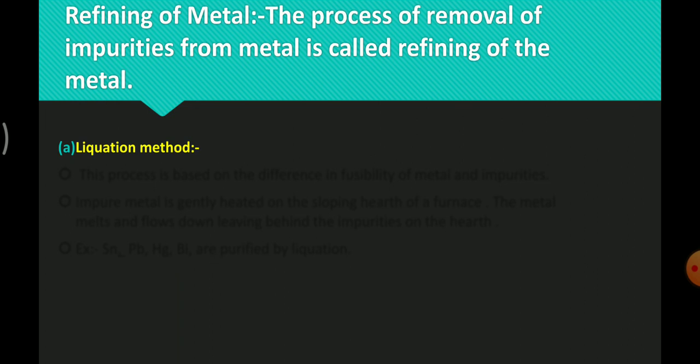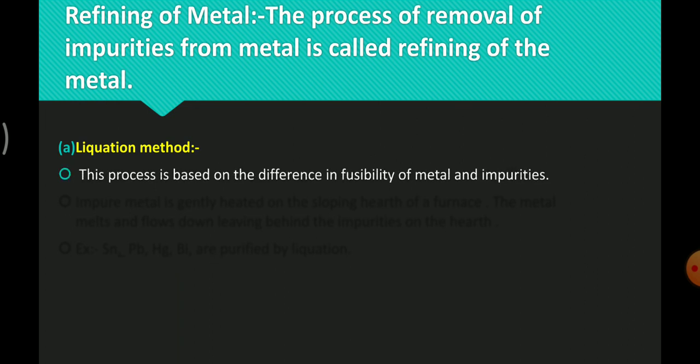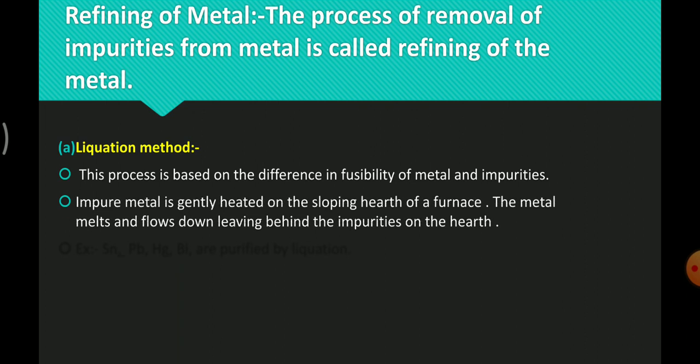Liquefaction method, which is also called the washing method. This process is based on the difference in fusibility of metal and impurities. The impure metal is gently heated on the sloping hearth of a furnace. The metal melts and flows down, leaving behind the impurities on the hearth. Example, tin, lead, mercury and bismuth are purified by the liquefaction process.